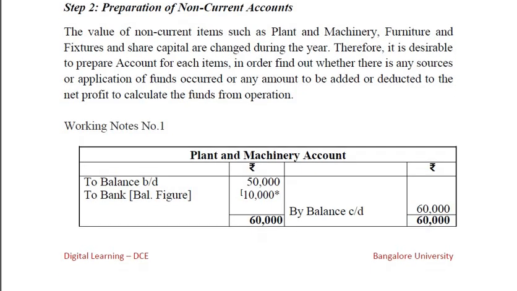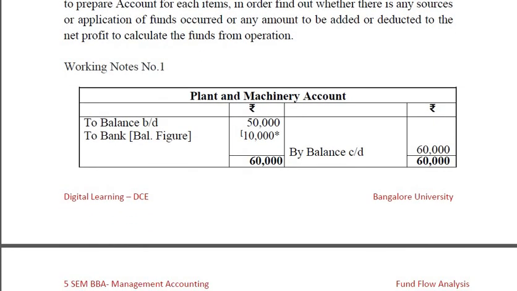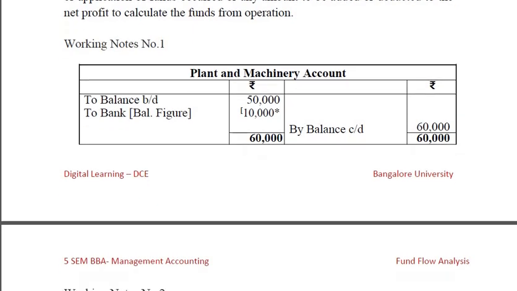So for that reason we do the working notes here. Working note number 1, for plant and machinery. The opening balance is rupees 50,000, to balance brought down 50,000. The closing balance in the year 2001, by balance carried down, is 60,000. The credit side is more, so 60,000 minus 50,000, 10,000 is the balancing figure, that is to bank account.